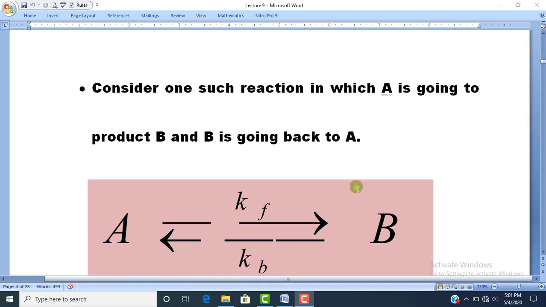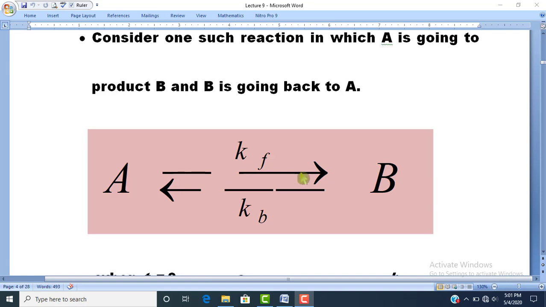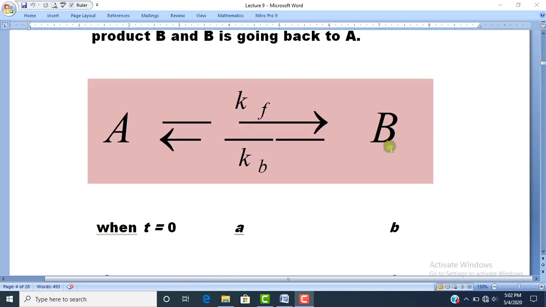To understand the kinetics of such a reaction where the concentration of product is already present, we suppose that we have a reactant A, it changes into a product B, and when A converts into B, the rate constant is Kf. When this product B produces reactant A, then the rate constant for the reaction will be Kb.